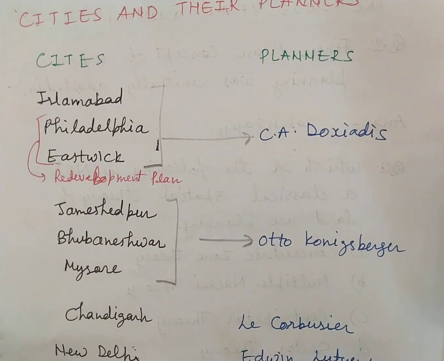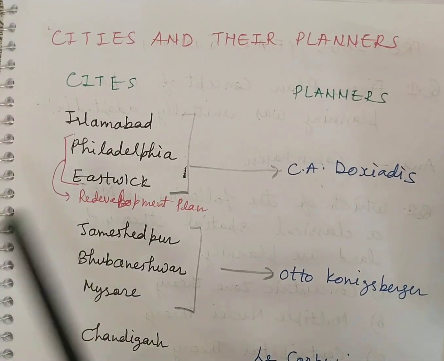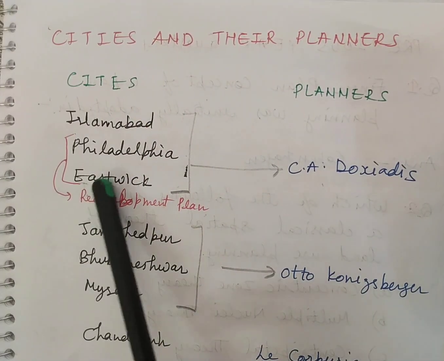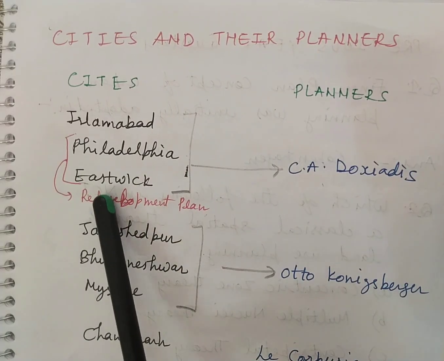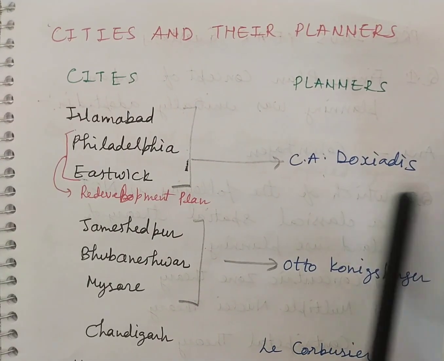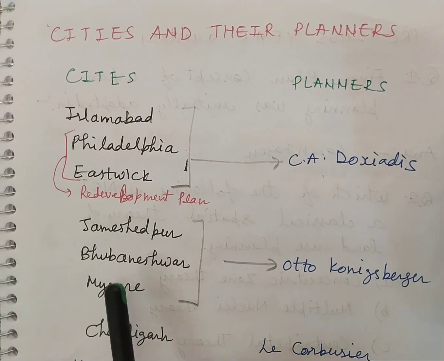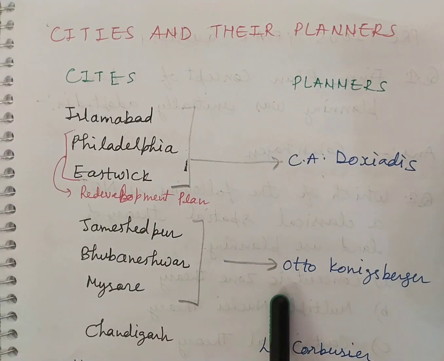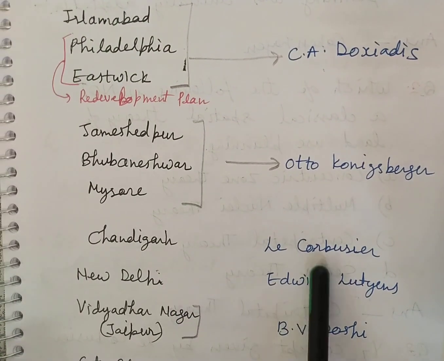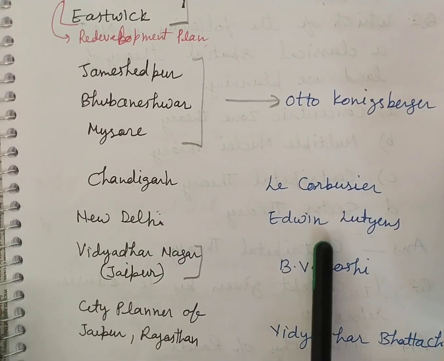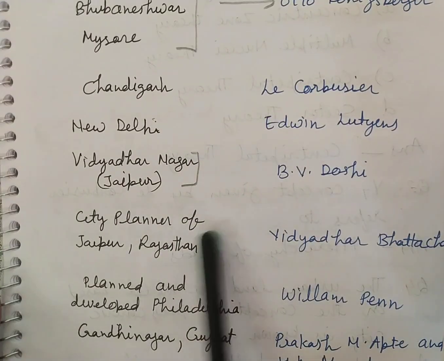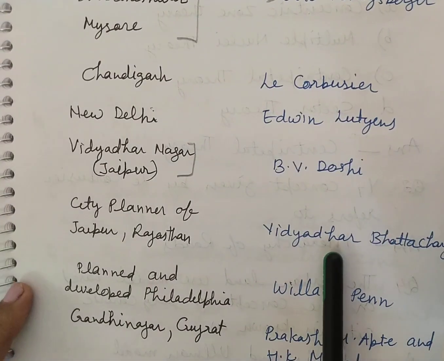Now coming to cities and their planners. Cities like Islamabad, redevelopment plan of Philadelphia and Ekistics, by C.A. Doxiadis. Next is Jamshedpur, Bhubaneswar and Mysore. Planner is Otto Koenigsberger. Next is Chandigarh, designed by Le Corbusier. New Delhi, designed by Edwin Lutyens. Vidyadhar Nagar, Jaipur, V.V. Doshi. City planner of Jaipur, Rajasthan, Vidyadhar Bhattacharya.